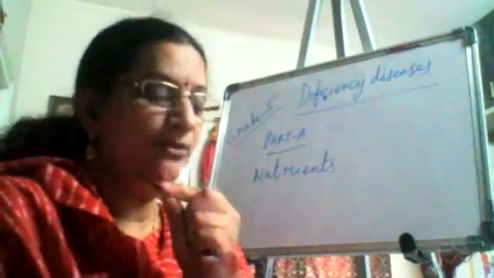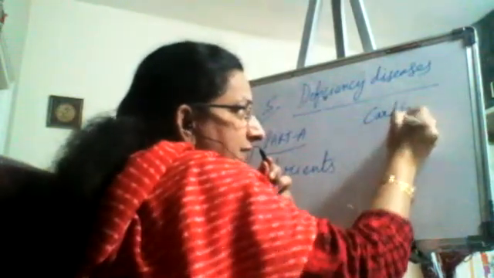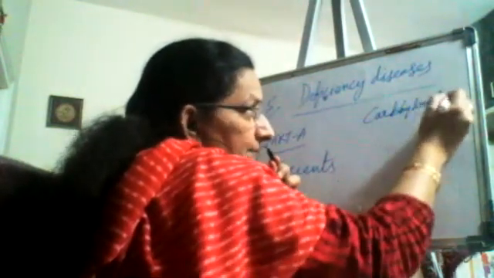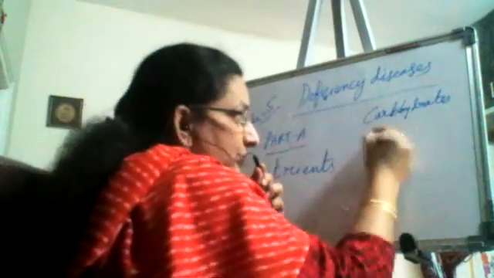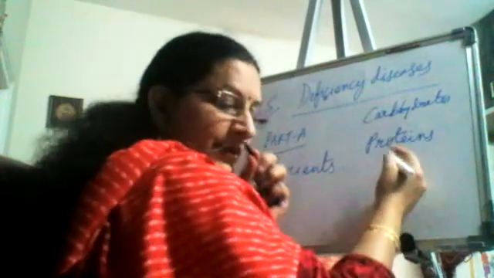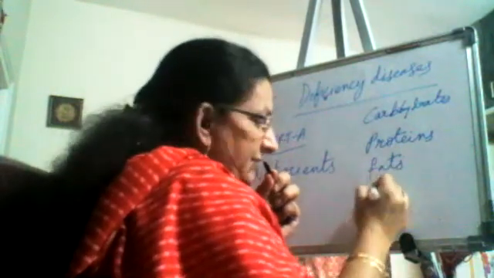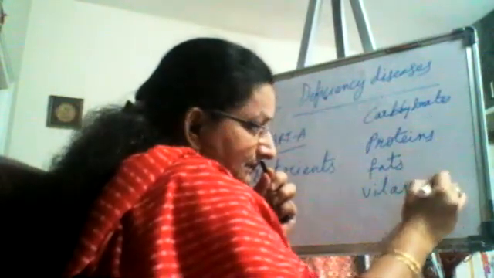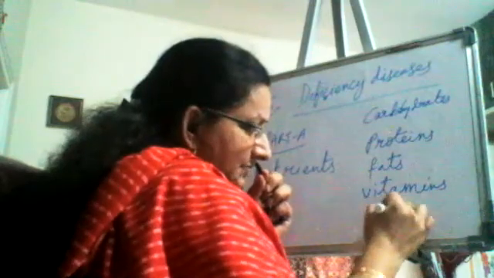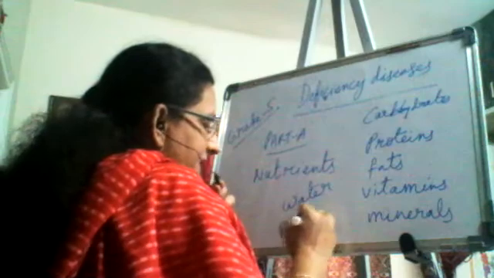So let's write them on the board. What is the first one? Carbohydrates. Next is proteins and fats, vitamins, minerals. Apart from these, what else we required for the body? We required sufficient amount of water and roughage.